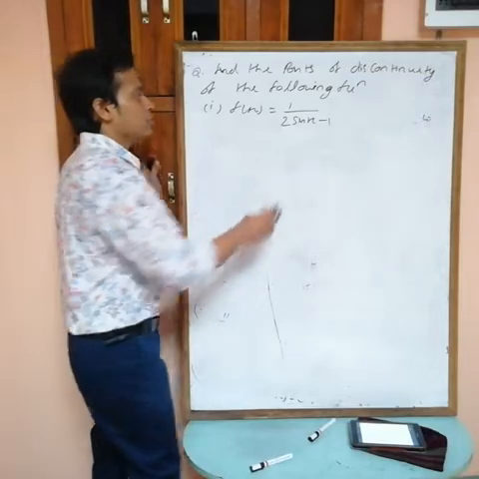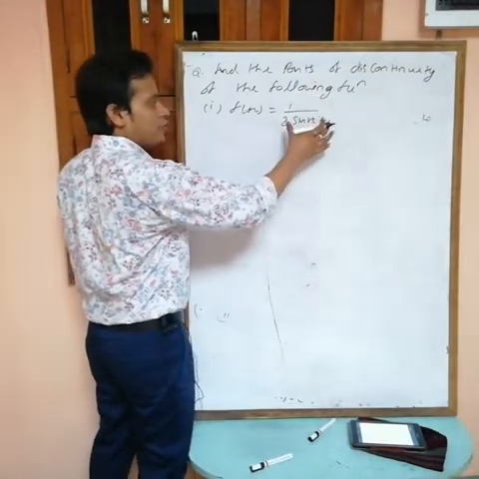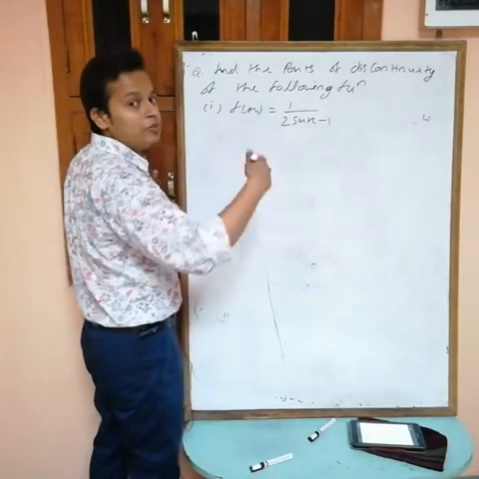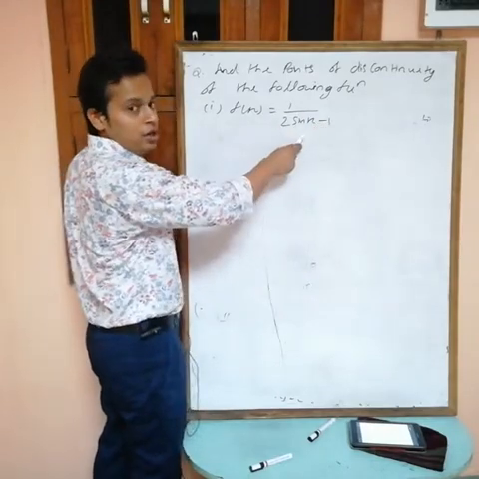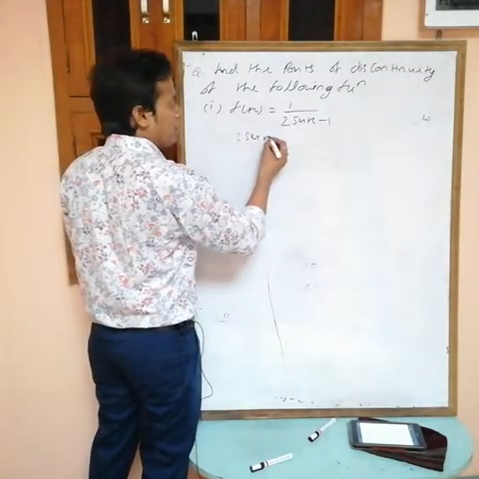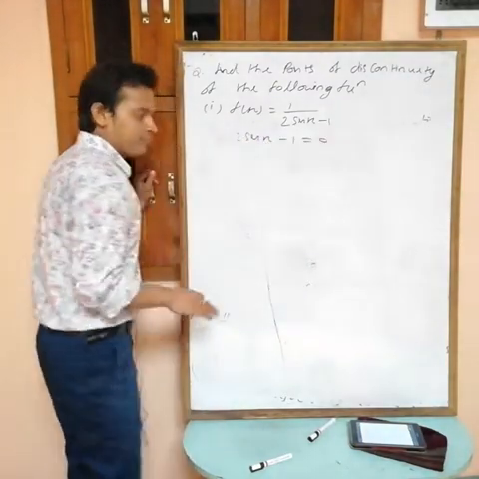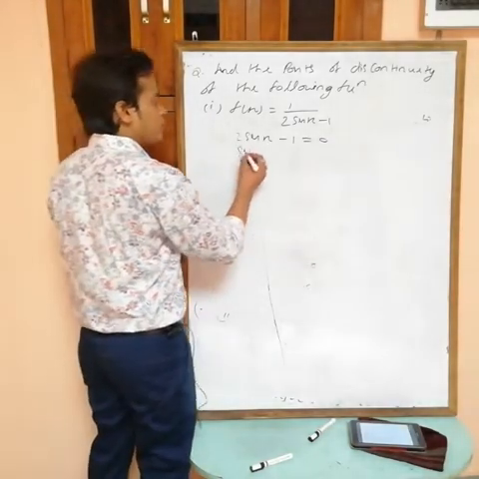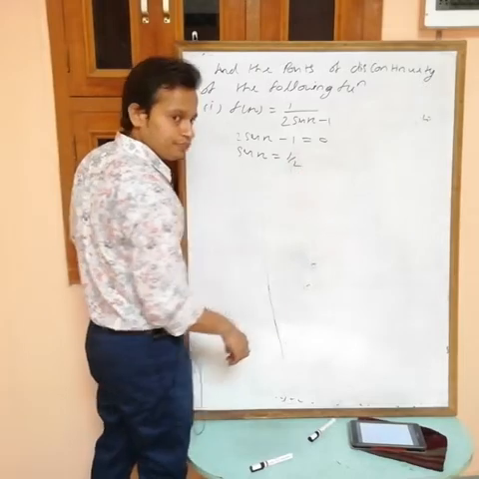Okay, so continuous by continuous, so because of both there is no point, but in the denominator we have something that can't be equal to 0. If this becomes 0 at any point, then at that point the function is discontinuous. So 2 sine x minus 1 equals 0. I am finding all the points where the denominator becomes 0. Then what we are getting, sine x equals 1 by 2.